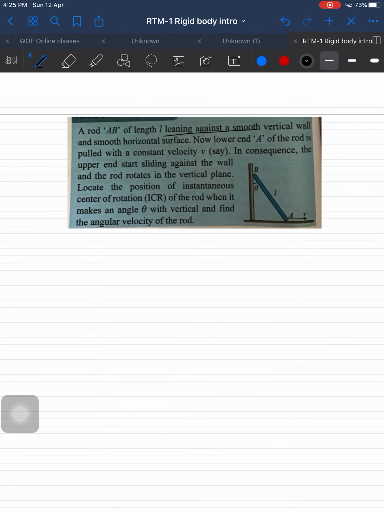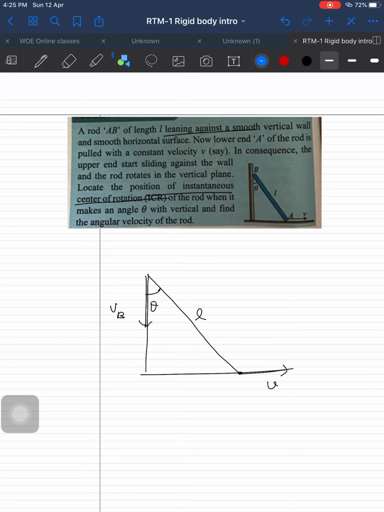Let's see another question. A rod AB against a smooth wall. See, this is the question. This is theta, length L. The end is moving with the velocity V. This question we discussed in the first video. The other end is moving with the velocity VB, which we don't know, and they are asking what is the position of the instantaneous axis of rotation. To get it, draw perpendiculars from the velocities.